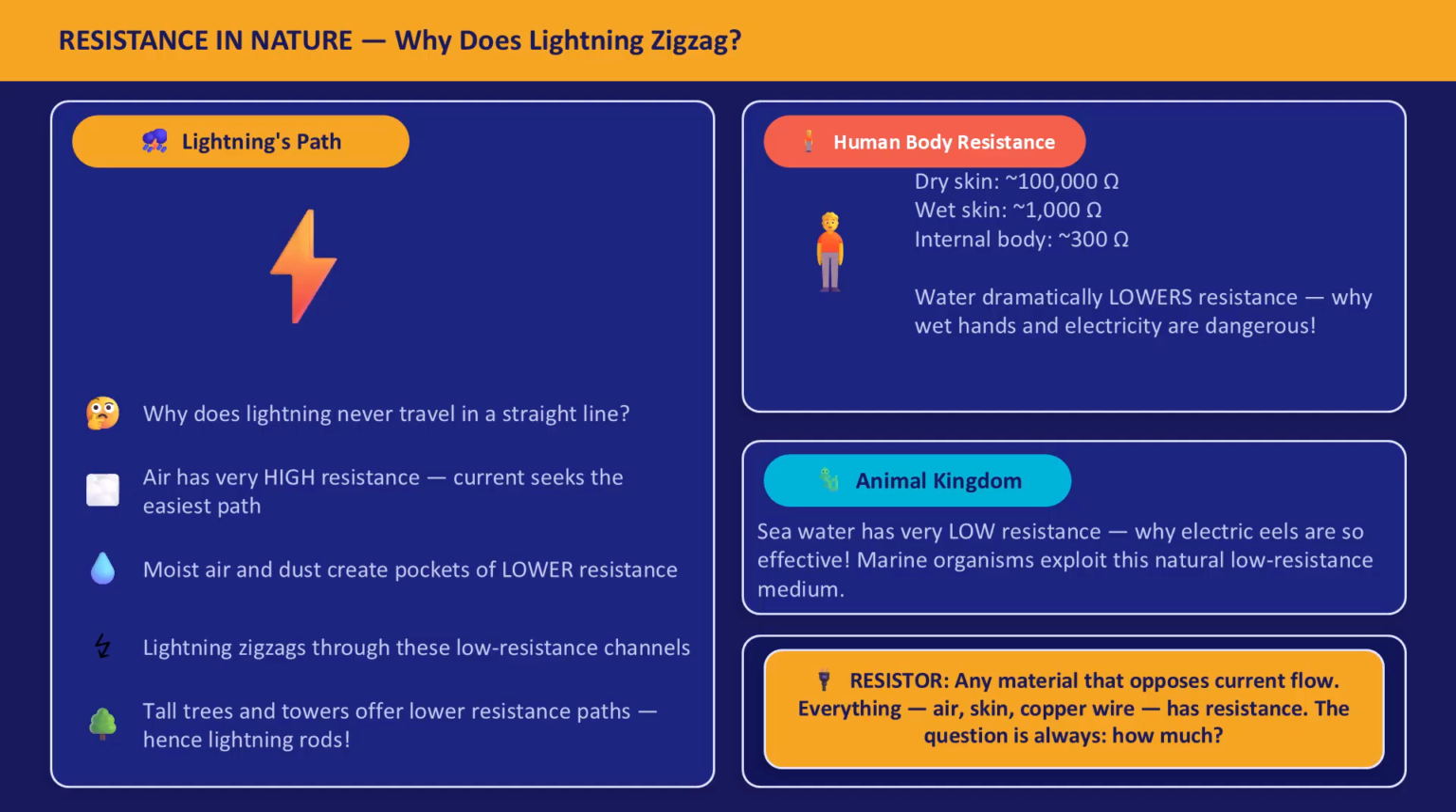Now look at the human body. Dry skin has a resistance of approximately 100,000 ohms. Wet skin drops to 1,000 ohms. Deep body tissue is only 300 ohms. Water drops your body's resistance by a factor of 100, which is precisely why wet hands and electricity are a dangerous combination. And in the sea, salt water has very low resistance, giving electric eels the perfect conducting medium for their discharges. Resistor. In your circuit, it is any element that opposes current flow.